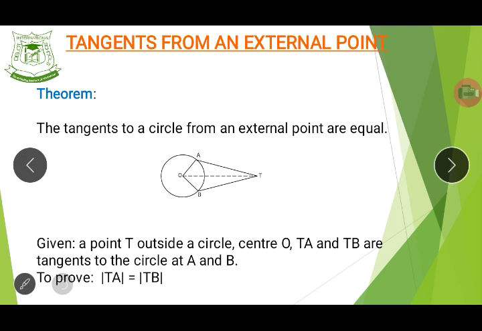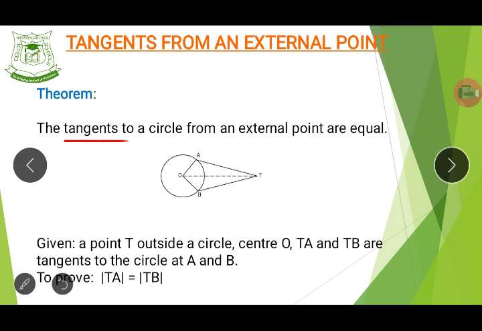Now, the first theorem we are going to be looking at is: the tangents to a circle from an external point are equal. Remember, it's tangents with an S. You see now there is an S there.